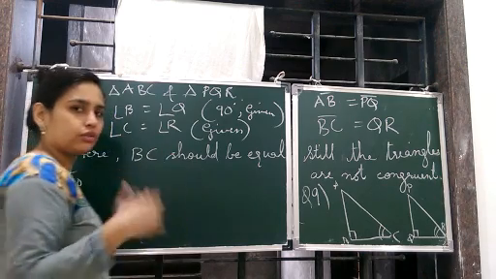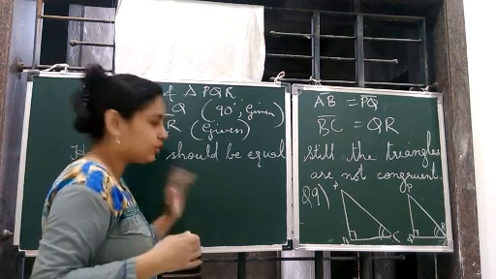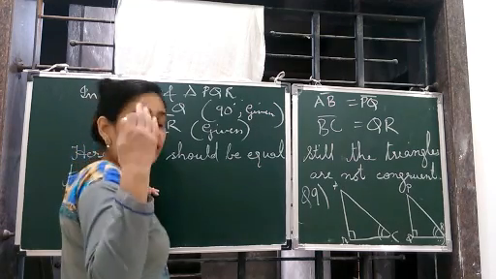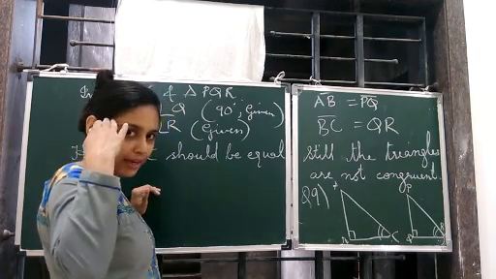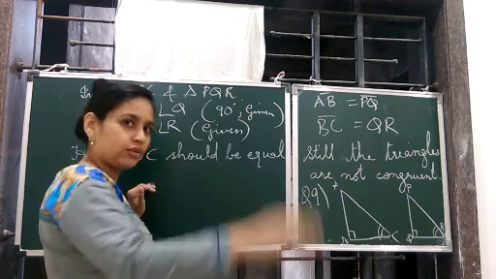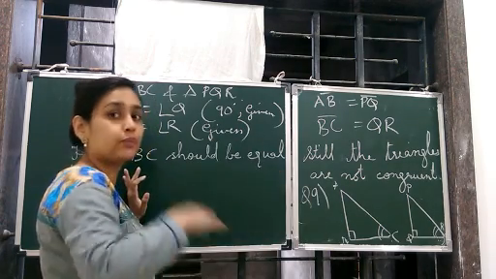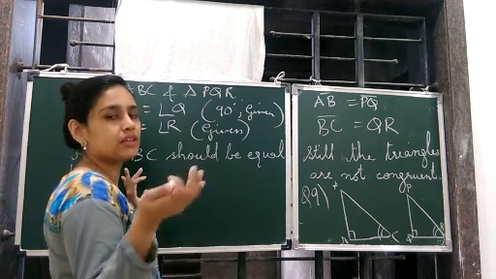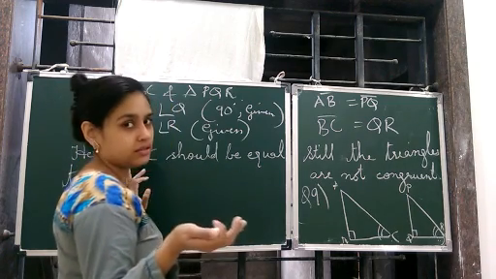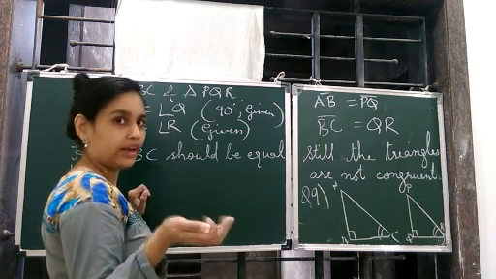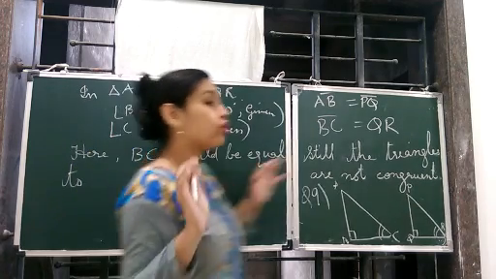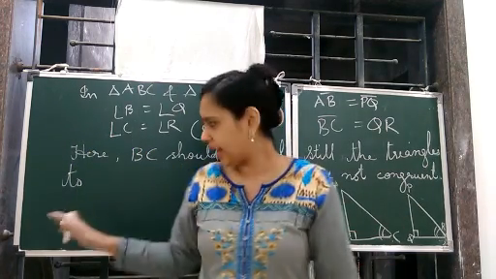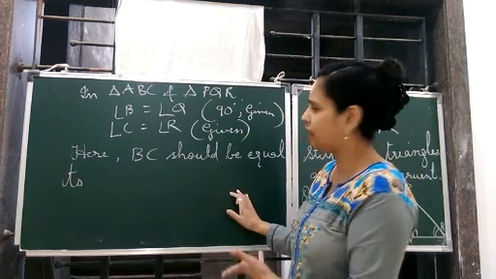I'm sure a day will come when you will be very perfect in writing proofs and theorems. Very soon you will be getting proofs and theorems in your higher classes to study. And you don't have to always go according to the author or according to the book. No need. You can use your own words also, like here I am using.